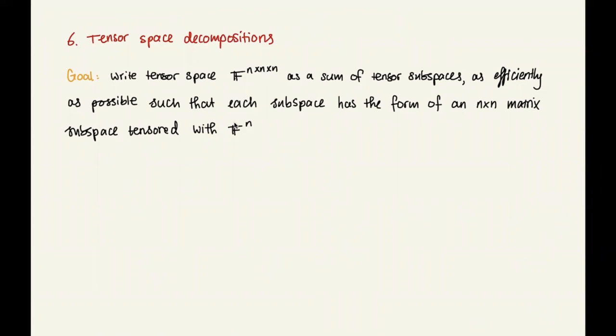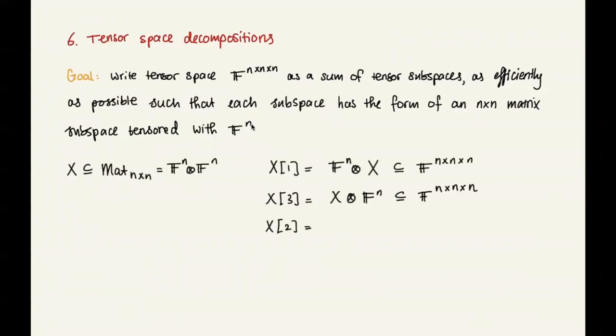in a specific way, such that each subspace has the form of an n by n matrix subspace tensored with F to the n. So what does this mean? Let me try to explain this. First, I need to introduce some notation. So suppose here we have this matrix subspace X. It's a subspace of n by n matrices. Then we define X brackets 1 as the tensor subspace obtained by tensoring X with F to the n.